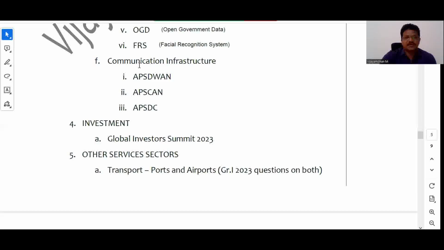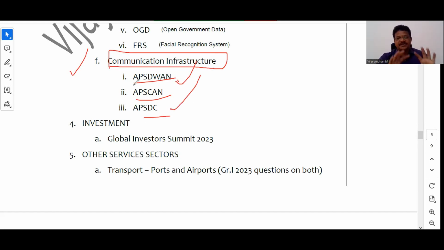And then the communication network, what communication infrastructure is there in AP: AP SDWAN, AP SCAN, AP State Data Center. So basically they are providing for the statewide communication. So these are the communication infrastructure in the AP state. Sometimes there might be a possibility that they will ask a direct question from the communication infrastructure, right?